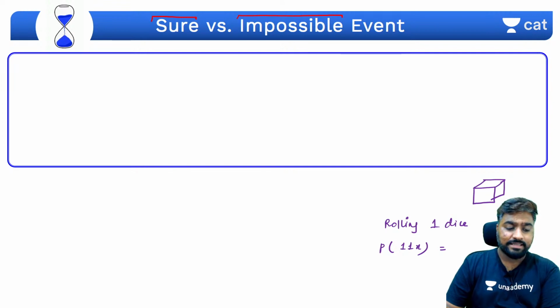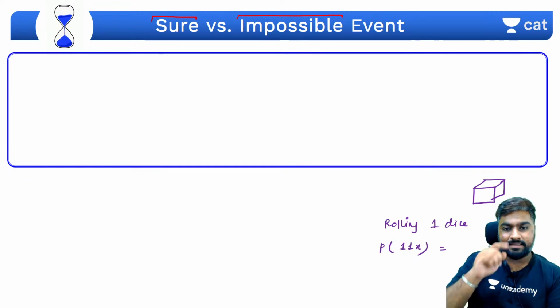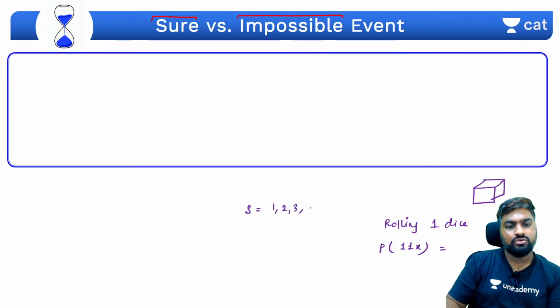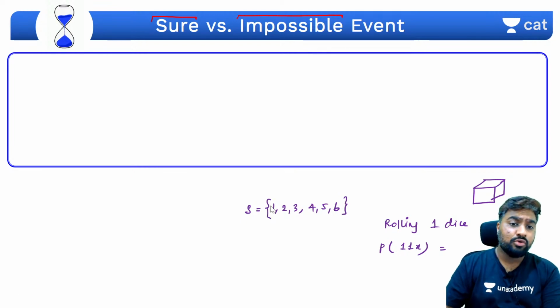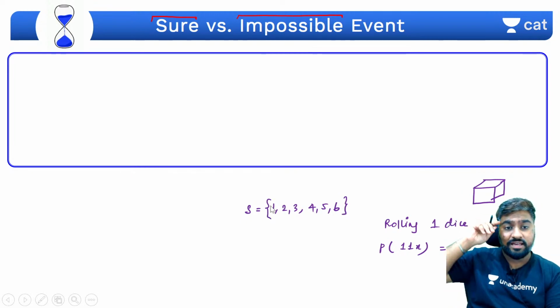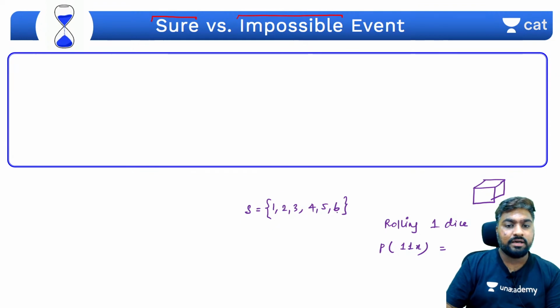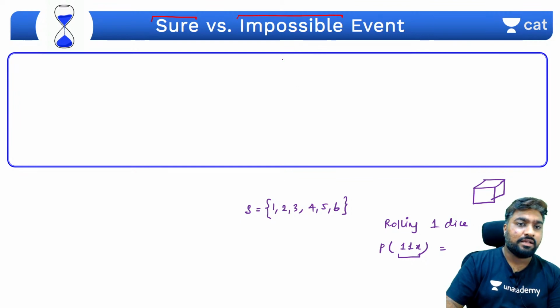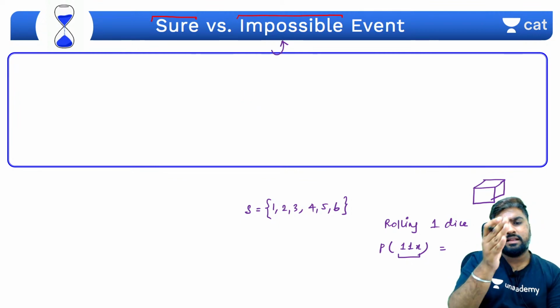On one die, what numbers do we have? Our sample space here is 1, 2, 3, 4, 5 and 6. So here you are very sure that there is no number that is divisible by 11. When you are certain that a particular event cannot happen, it's called an impossible event.